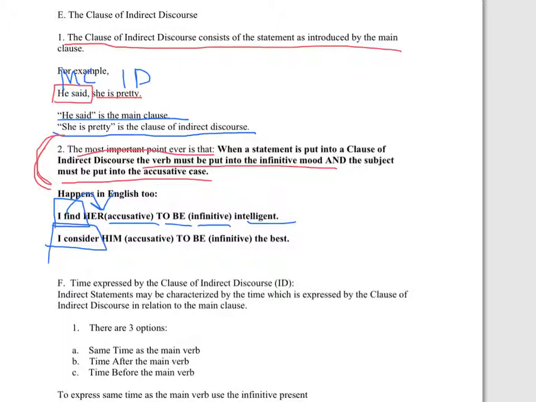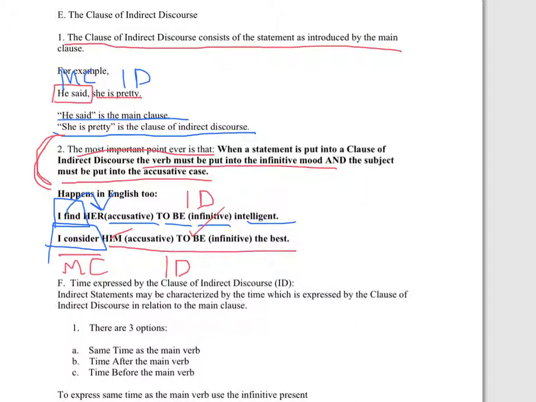So I find is the main clause, her to be intelligent is the clause of indirect statement or indirect discourse. Same thing, I consider, that's the main clause. And then everything after that, him to be the best, is the clause of indirect discourse or indirect statement. One or the other term is fine. You'll note that him is in the accusative and to be is in the infinitive.